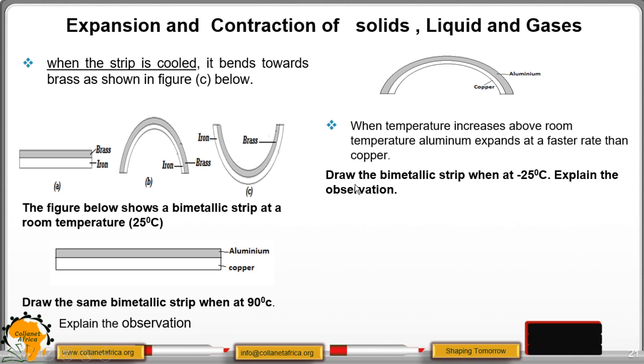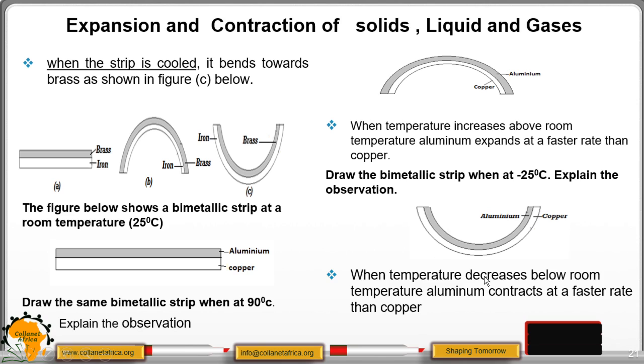Then another example: draw the bimetallic strip when at negative 25 degrees Celsius and explain your observation. When it is dipped at negative 25 degrees Celsius, it will curve like this, which implies that as the temperature decreases below room temperature, aluminium contracts at a faster rate than copper, and that is why it is curving like this.